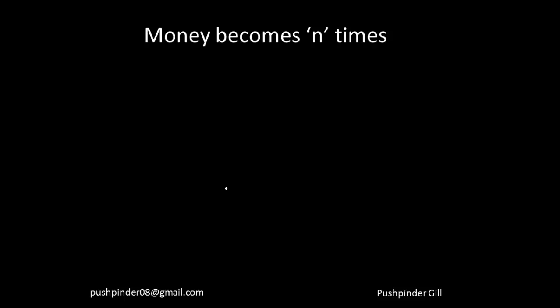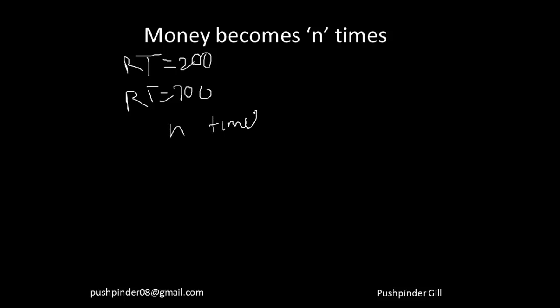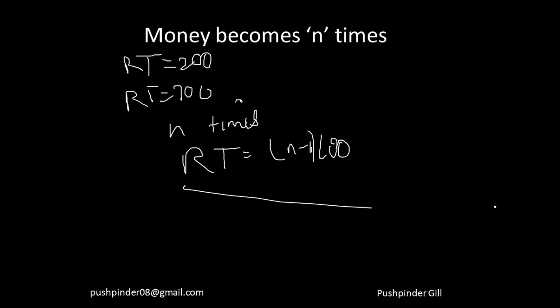So if I say money becomes 3 times, R into T is 200. If I say money becomes 4 times, R into T is 300, just 1 less than that, and 100. So if money becomes N times itself, that means R into T is N minus 1 into 100. Now this might seem to be a very difficult concept, but it's very easy to remember. If money becomes N times, I know R into T is N minus 1 times 100. So it would be very easy for you to calculate things and go about the question.